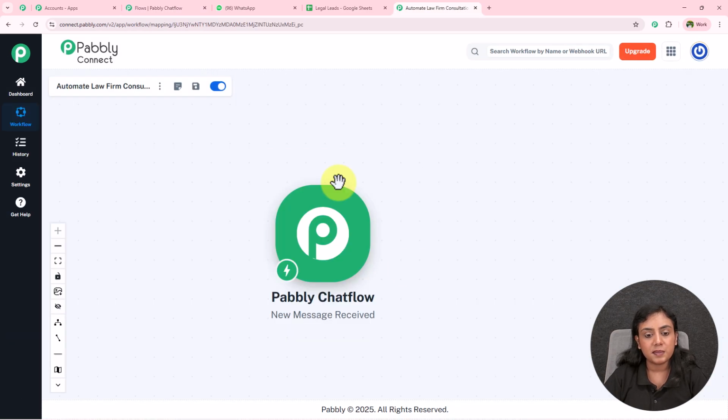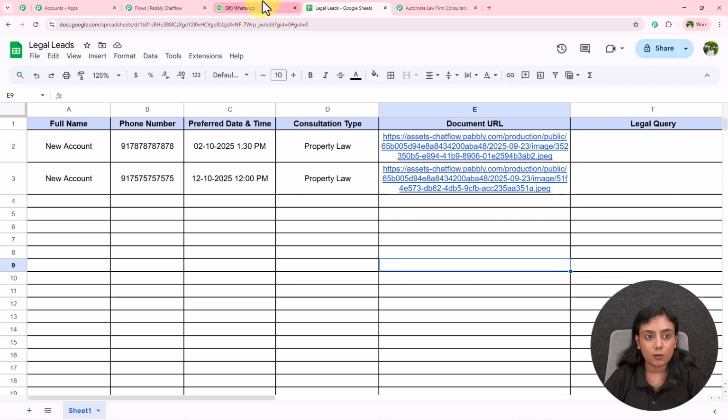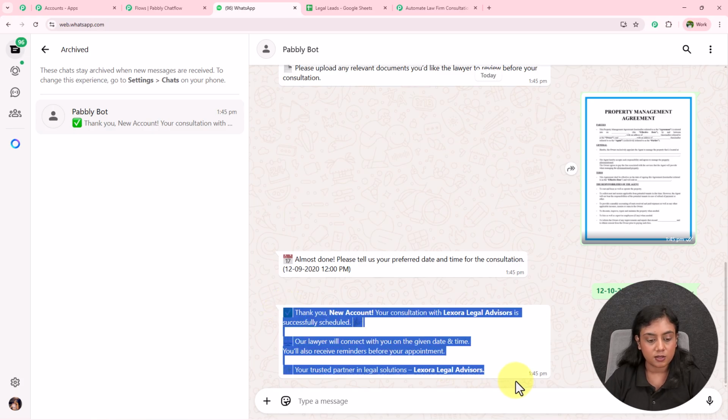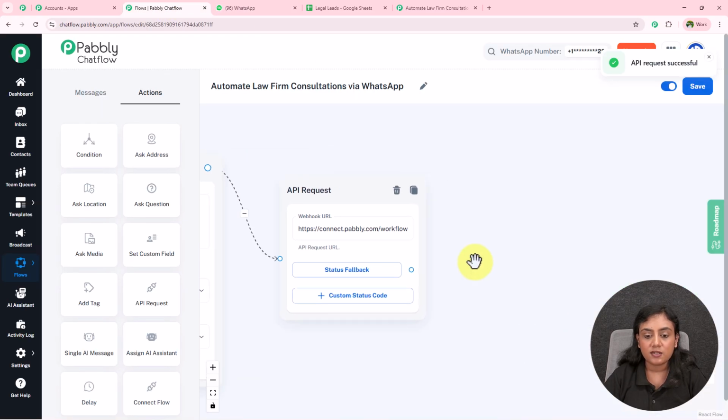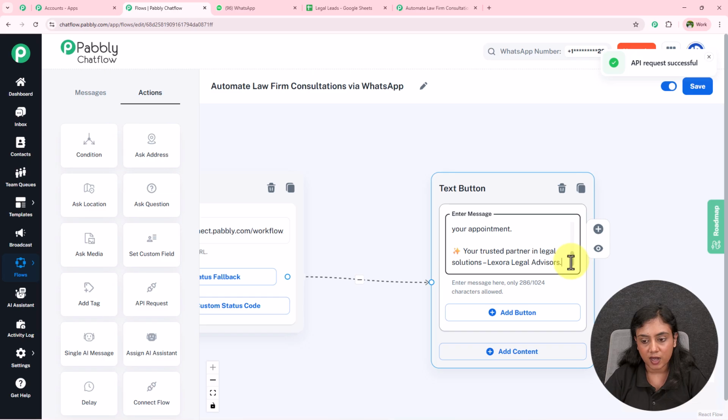Now before we complete this automation in Pabbly Connect, let us first complete this flow that we are creating. Okay, now after this API request has been forwarded, what I want is to send this thank you message right over here. So I'm going to copy this message, drag the point from this API request, drop it in this field, content type is going to be text plus button, and paste the message right over here.